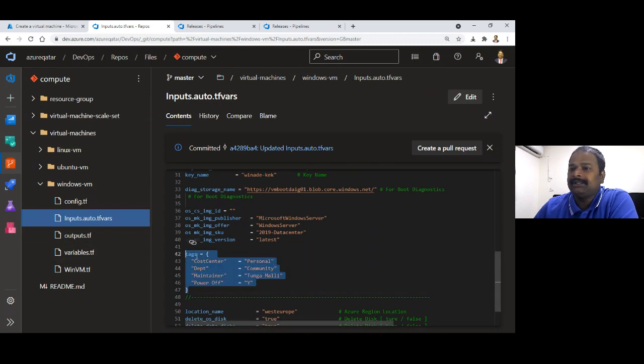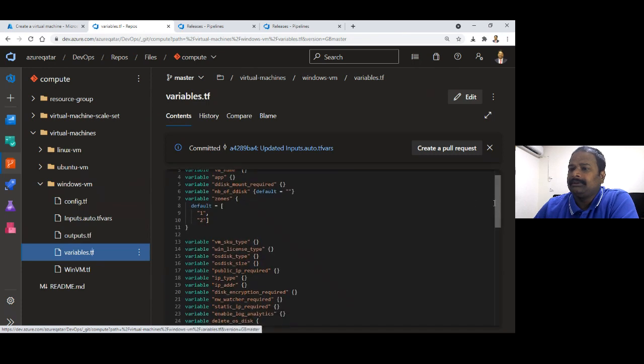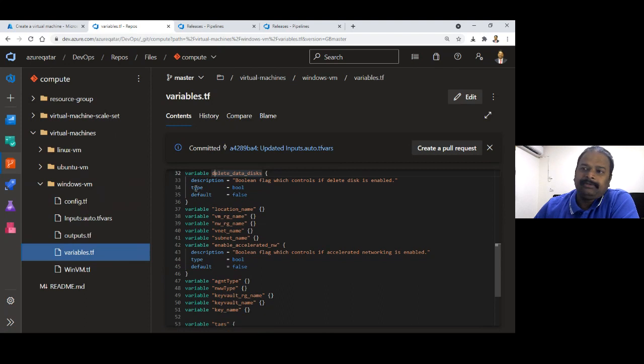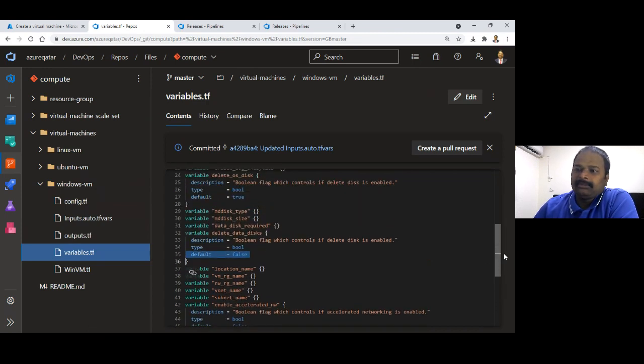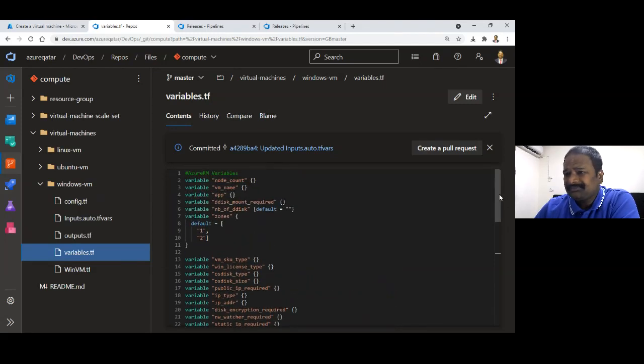See, this is the variable, and your variable is Boolean. When you say Boolean, it is nothing but true or false, so it won't accept anything else. These kinds of variables you will define, and you would say the default will be something. Let's say I'm creating zones here, and if you are not specifying any zones, it will pick up the default values.